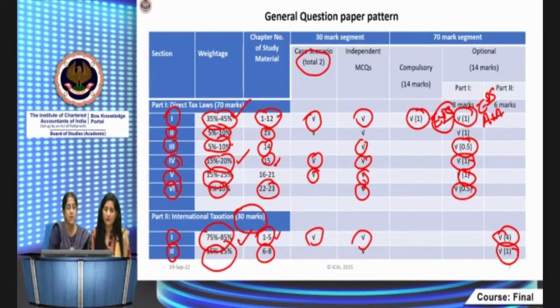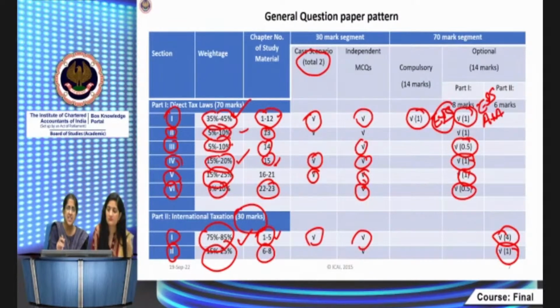Charitable trust, even though it has a weightage of 5 to 10%, definitely you will get 1 question in charitable trust. That is for sure. And it is also very scoring at the same time. So all these you give more emphasis on when you are doing your studies.